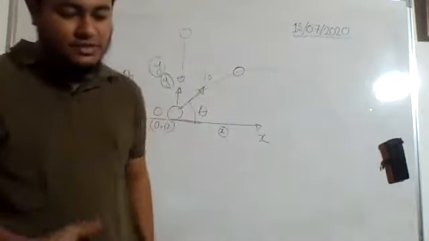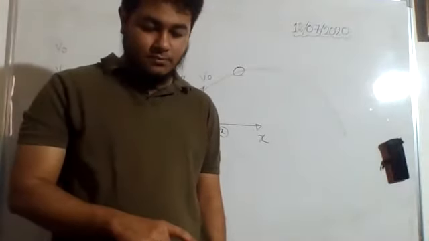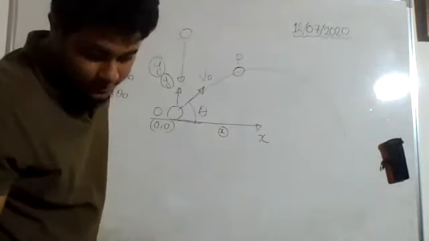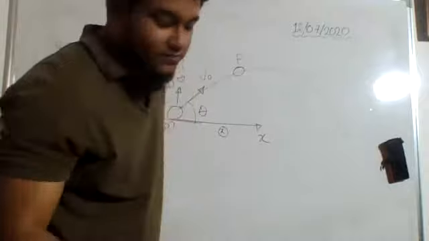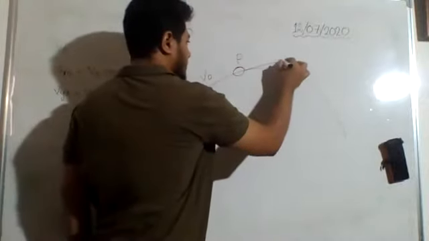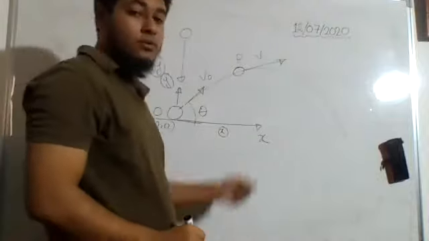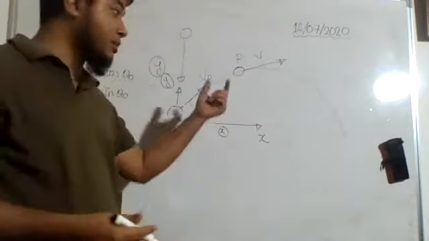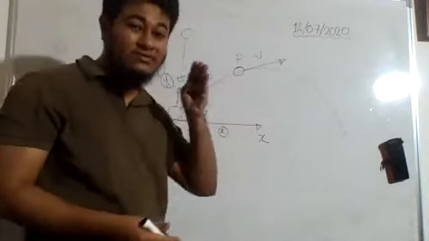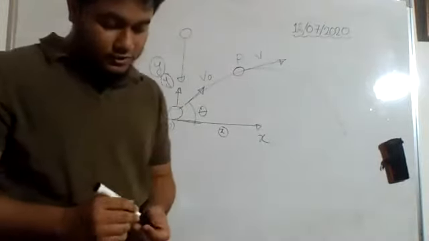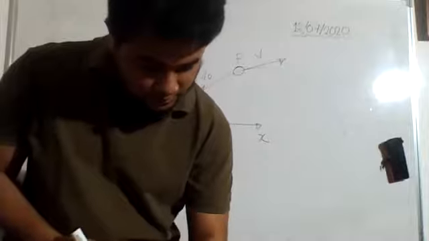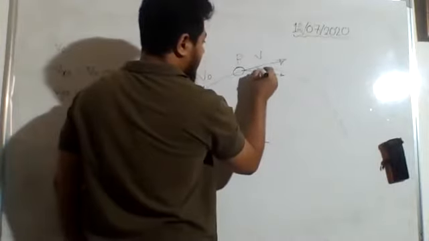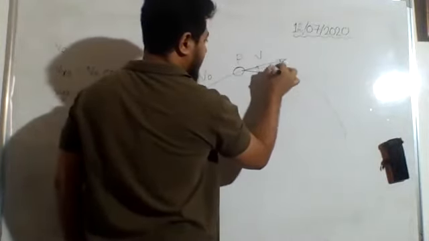So let at the time t, the projectile reach the point P. After some time it has reached the point P, where its velocity is v. We know that whenever the body is in a curved motion, at a particular point the direction of the velocity is along the tangent at that point. That is why I showed it in this way, which makes an angle theta with the horizontal. This v makes an angle theta with the horizontal. This is the angle theta.